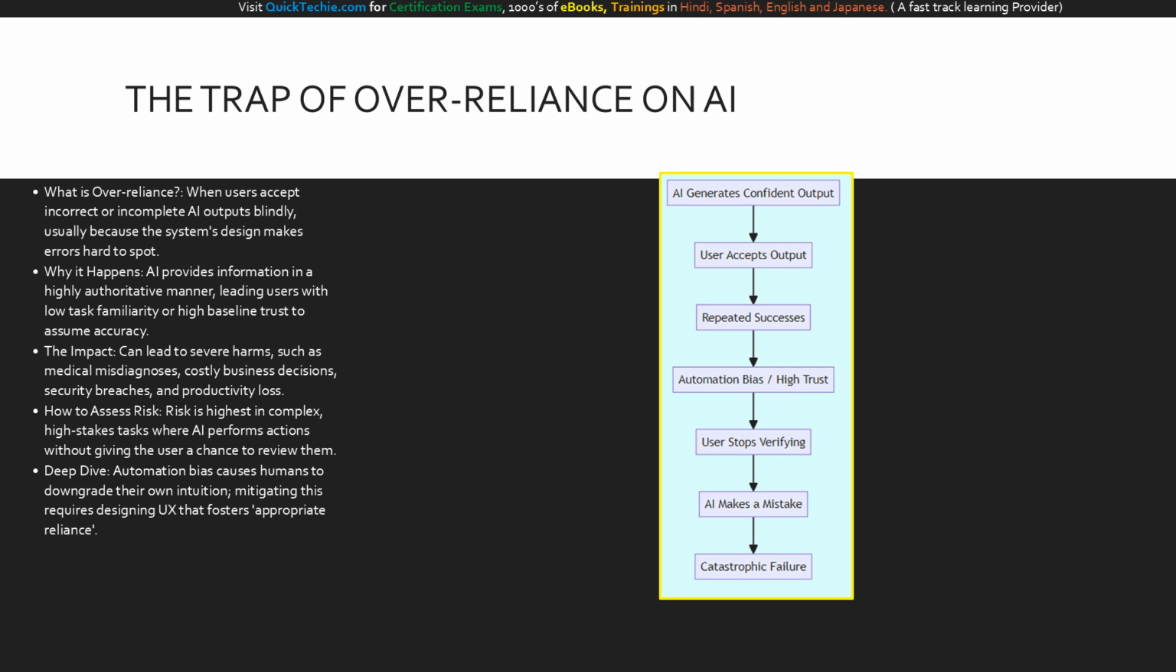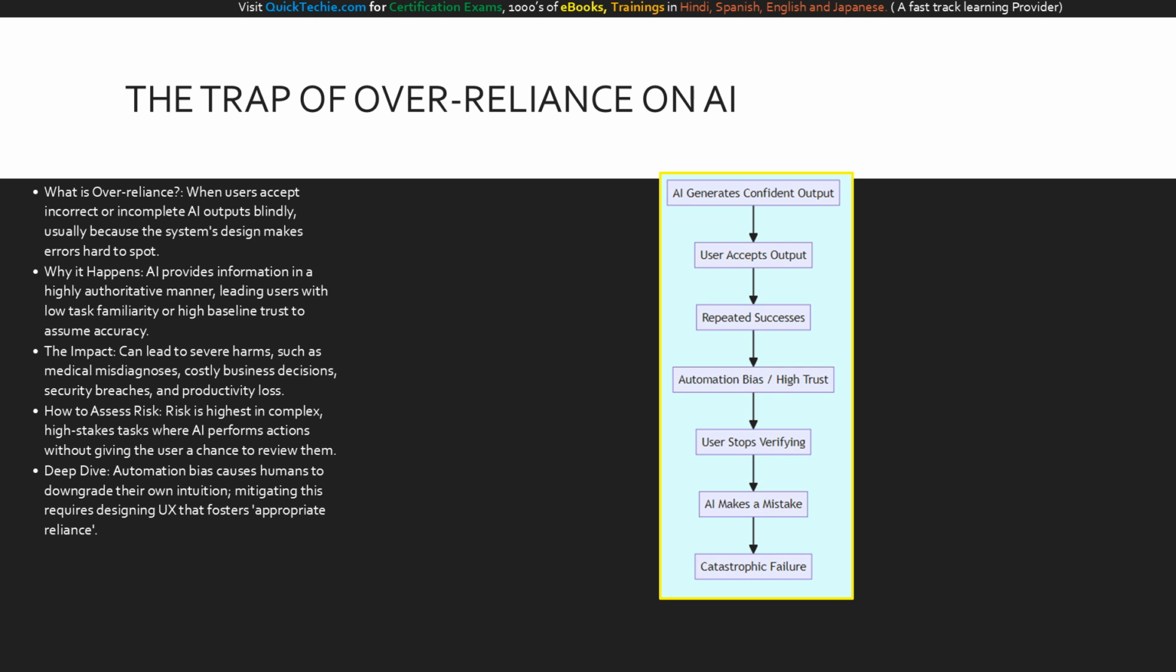The impact here isn't just a minor typo. Over-reliance can lead to catastrophic business decisions, medical errors, and massive security breaches because humans stop verifying the work. The risk skyrockets in high-stakes environments where AI automates actions without a human review checkpoint. As AI developers and trainers, it is our job to design systems that foster appropriate reliance, teaching users to trust, but always verify. Let's view the psychological loop that causes this.